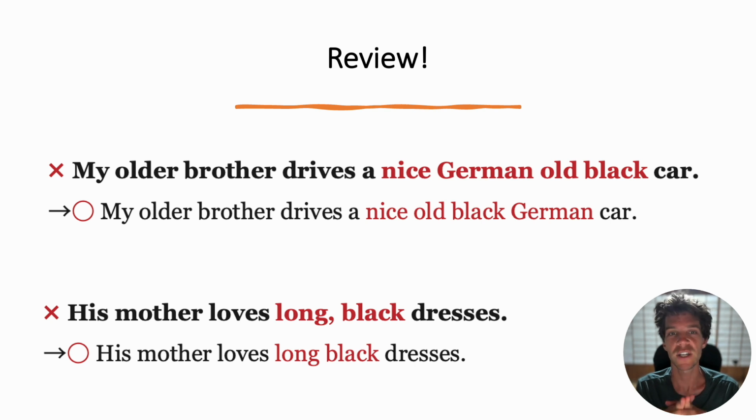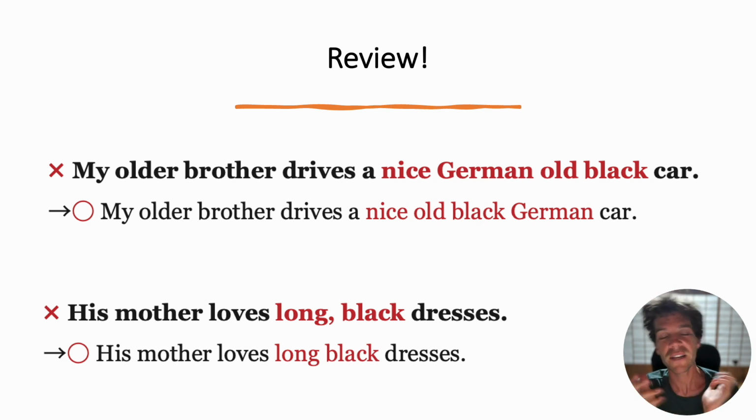Long, comma, black dresses. That really emphasizes that they must be long and black. That means she might not like dresses that are only long, or she might not like dresses that are only black. So this is the more common style. His mother loves long black dresses. Because these are different categories, you don't need a comma or a conjunction like and to connect them. But if you want to change your meaning, you can include them. Just keep that in mind.